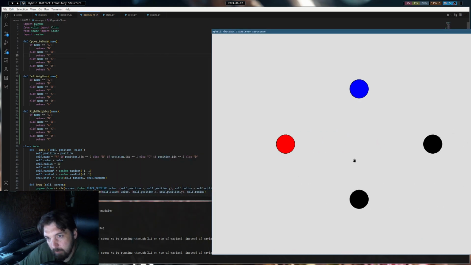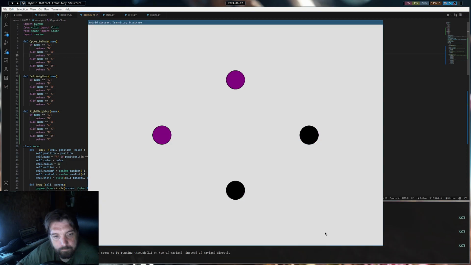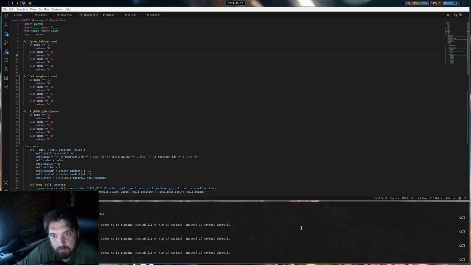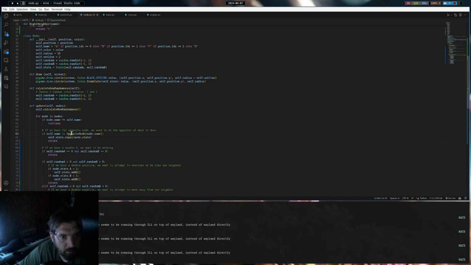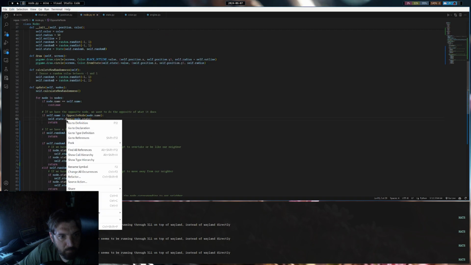I'm curious if it seems to self-stabilize. I think there's a problem in our opposite node. No, in our repel state.